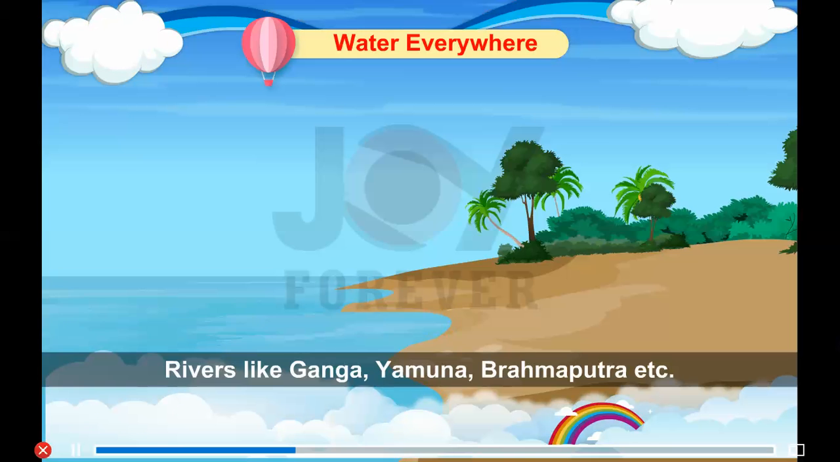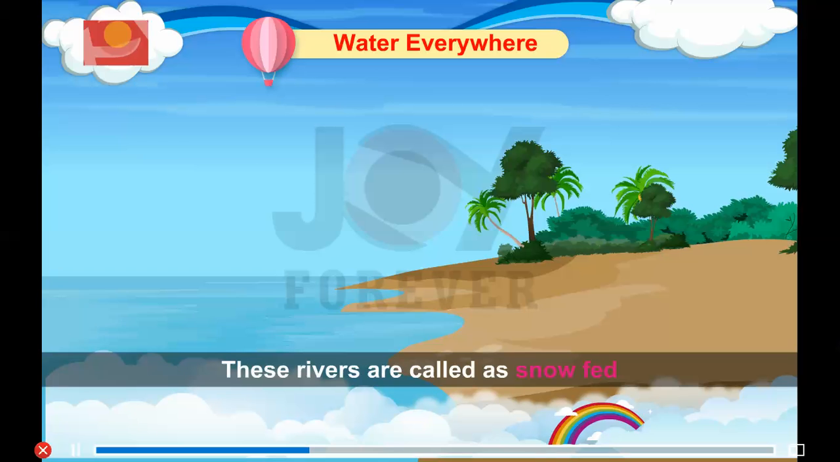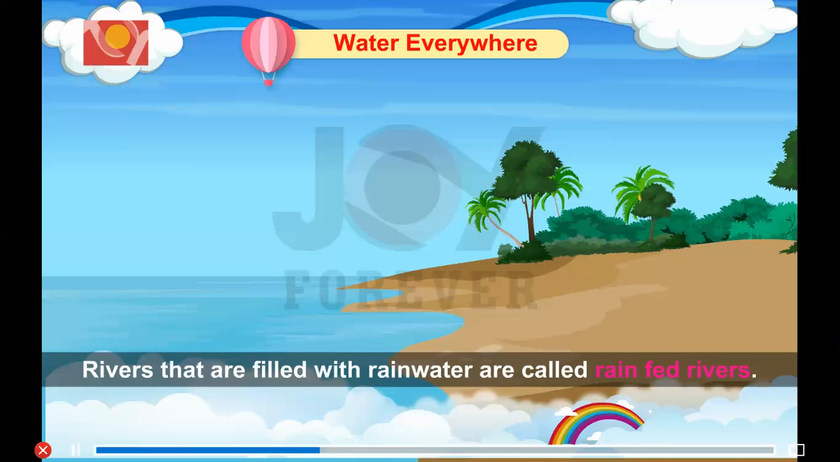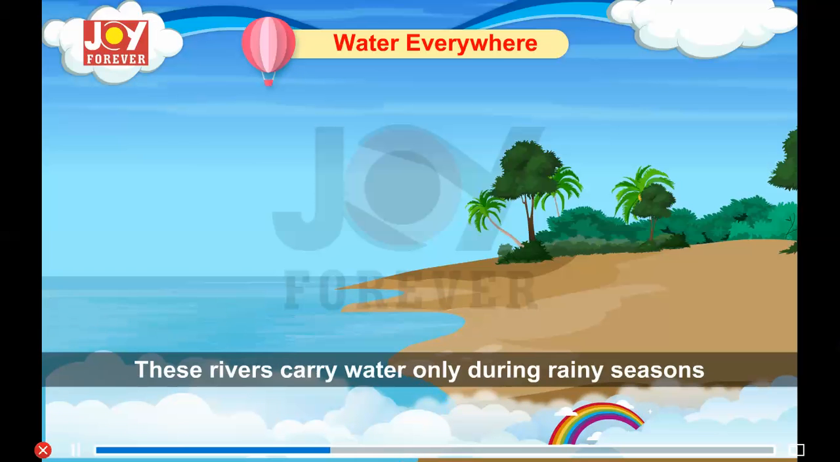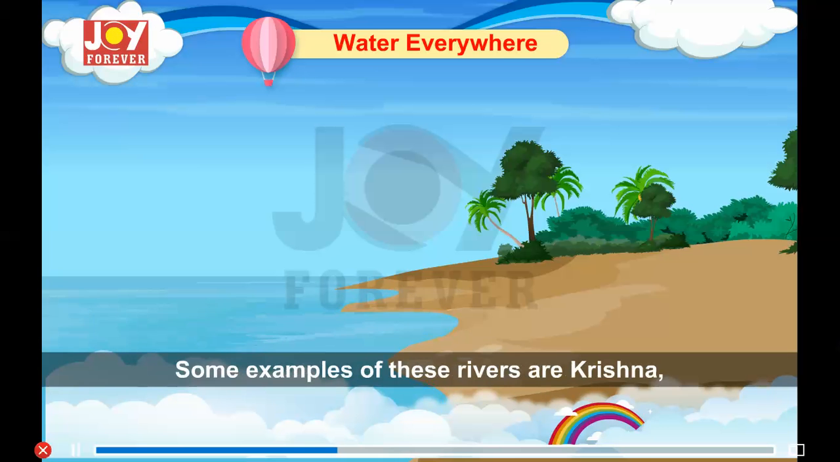Rivers. Rivers like Ganga, Yamuna, Brahmaputra, etc. have water in them due to melting of snow in the mountains. These rivers are called snow-fed or perennial rivers. They have water throughout the year. Rivers that are filled with rainwater are called rain-fed rivers. These rivers carry water only during rainy seasons and become dry during summers. Some examples of these rivers are Krishna, Kaveri, and Narmada.